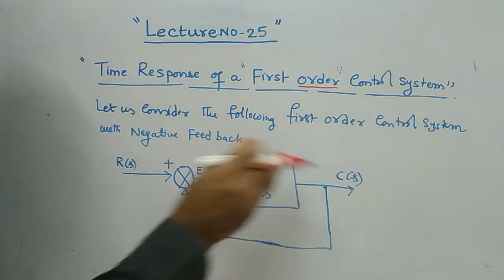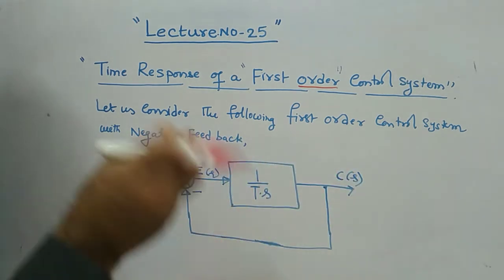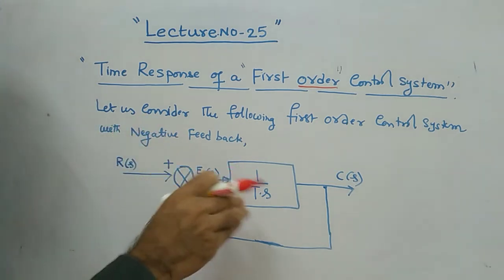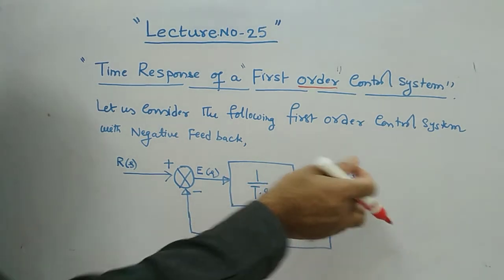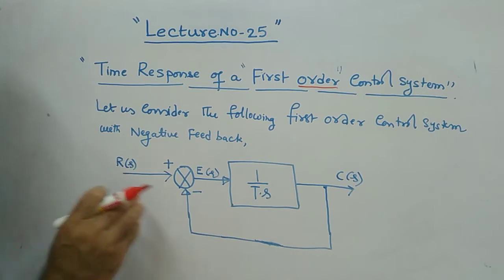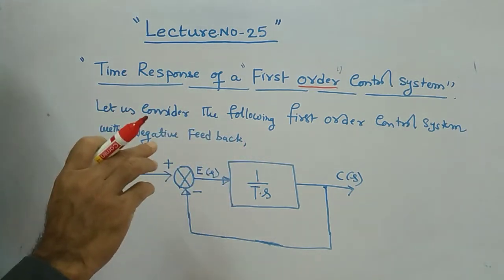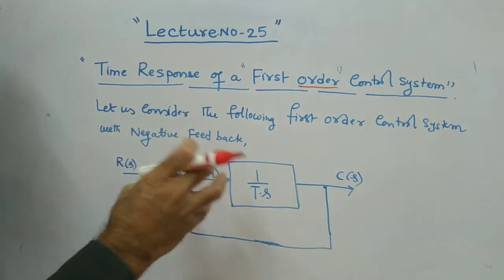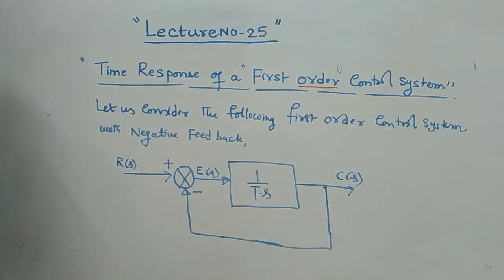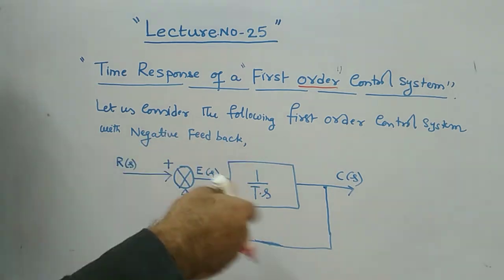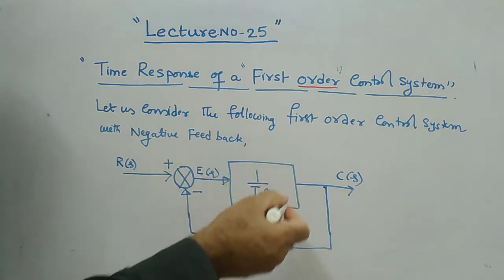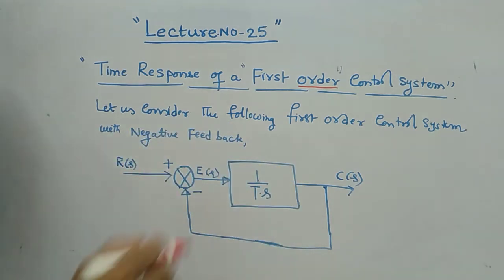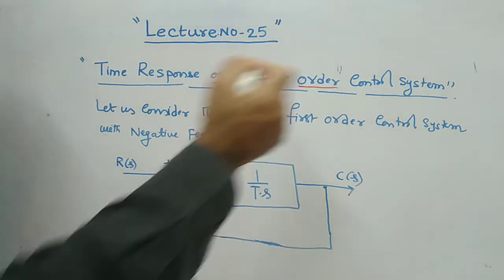First of all, you have to find out the transfer function of the system. Your transfer function is the ratio of some numerator by some denominator. In this case, your transfer function is C of s by R of s, obviously. From this transfer function, the order can be identified. That I will tell you a little bit in the next presentation. So right now, this is a basic block diagram that can be represented for a first order control system.